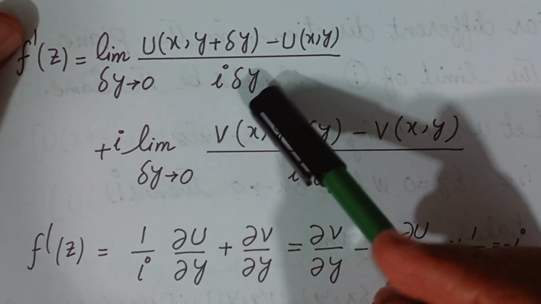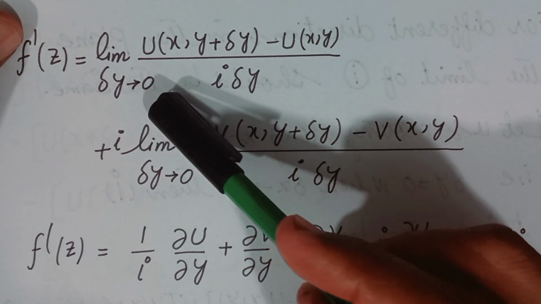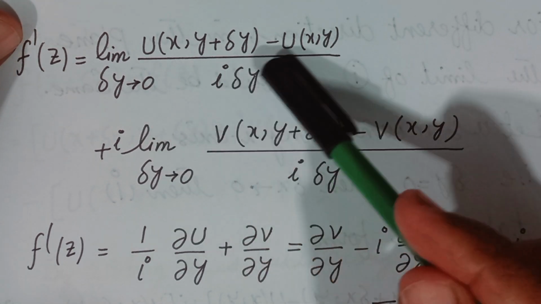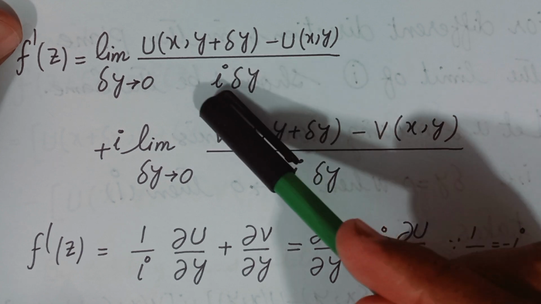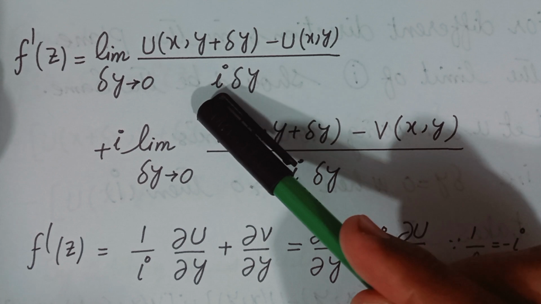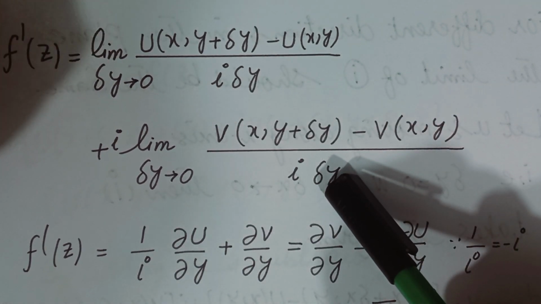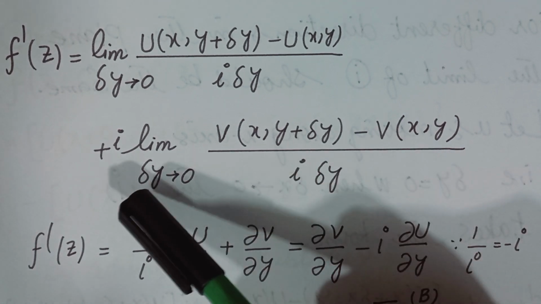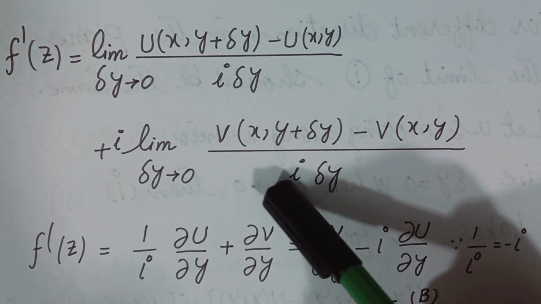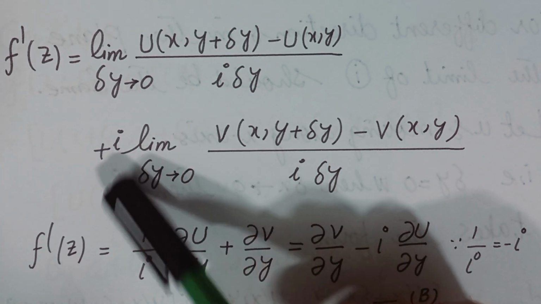So again, by separating real and imaginary parts, because here delta x becomes 0, the denominator becomes iota delta y, and in the second part, the expression has iota delta y, so cancel this iota with this iota.